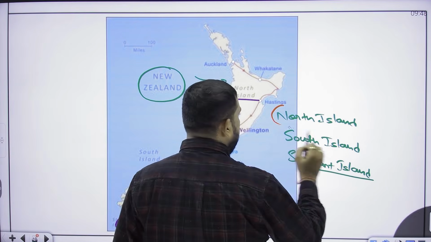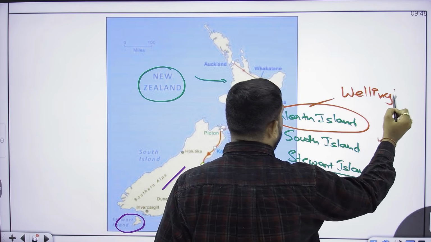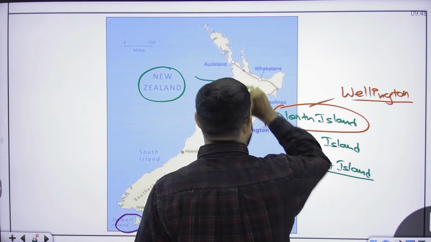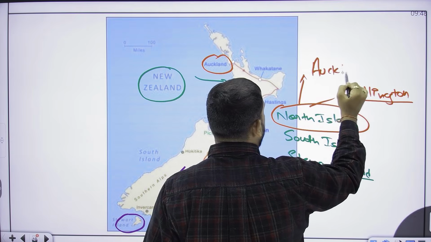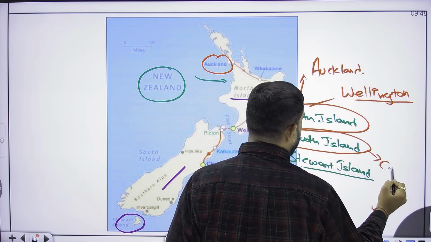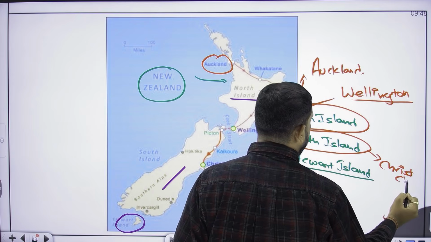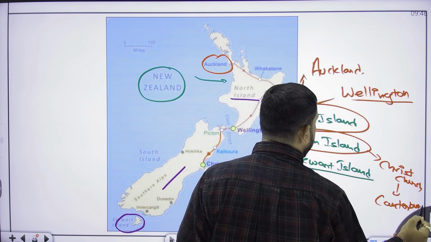In the North Island, the famous city is Wellington, which is considered as the capital of New Zealand. Secondly, Auckland is also present in the North Island. The South Island's famous city is Christchurch, and Canterbury is the famous region.